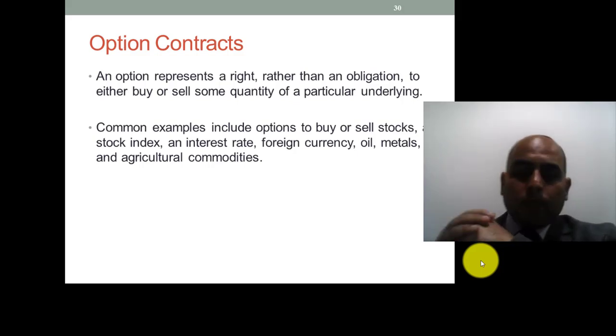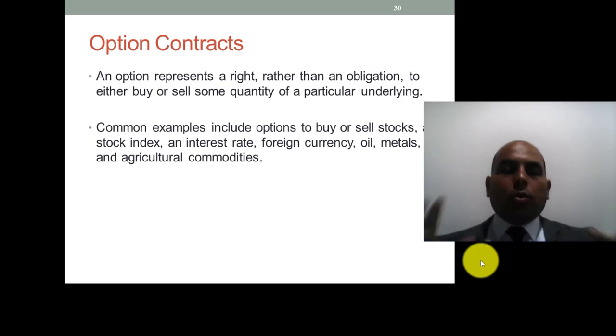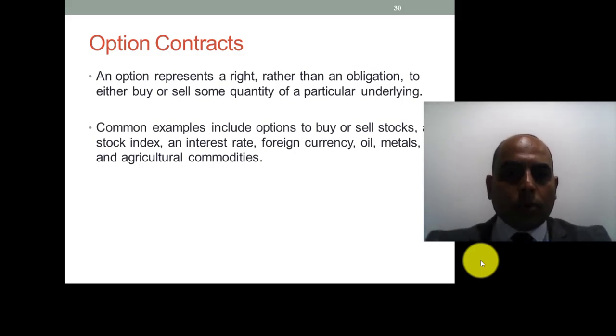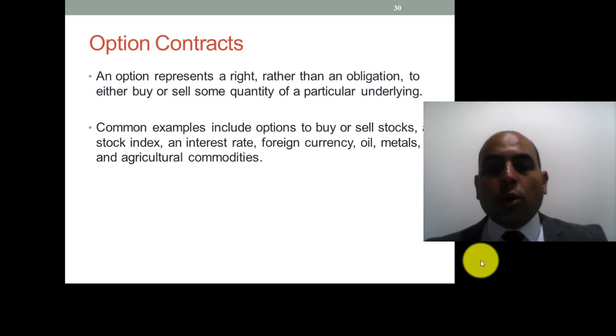When we discuss a future contract and a forward contract, we have two parties, and each has the obligation to pay the cost of the commodity or currency.